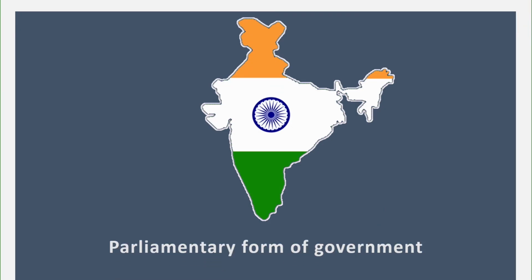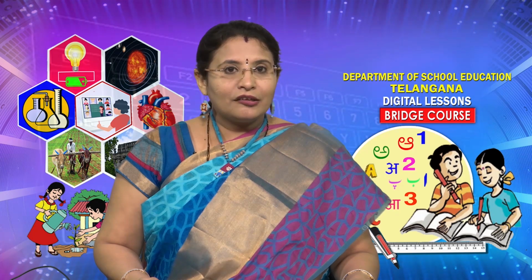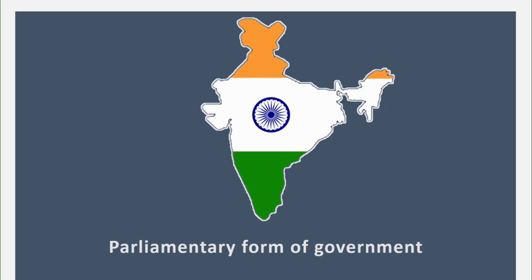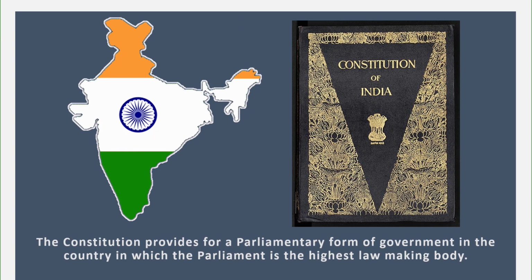Now let us learn about the another form of government, that is the parliamentary form of government, which is followed in our country India. The constitution provides for a parliamentary form of government in the country in which the parliament is the highest law making body. Children, when talking about our country India, in government machinery we have three parts, that is the legislature, the executive and the judiciary. Legislature comprises of the parliament and the cabinet ministers. They will be making the laws and the execution is done by the related officers.